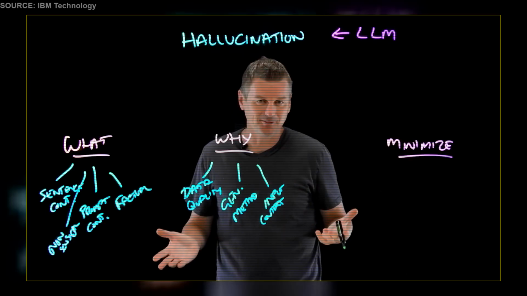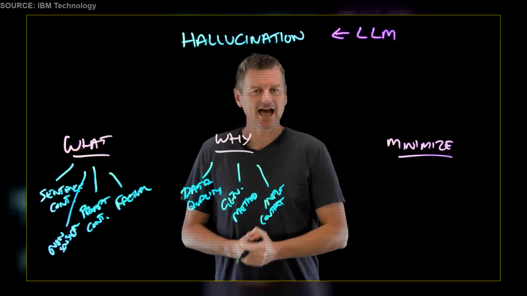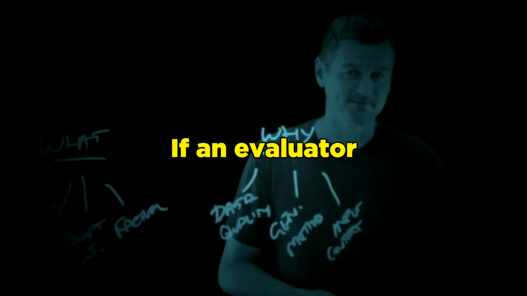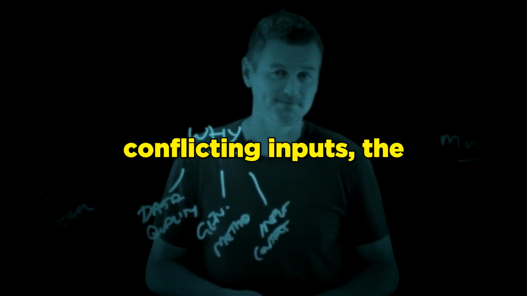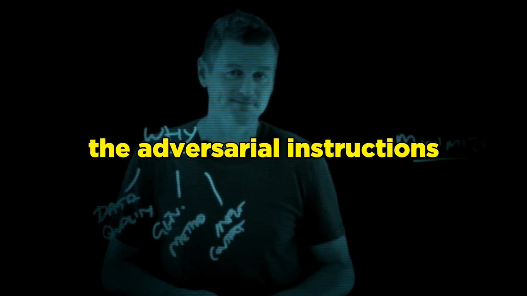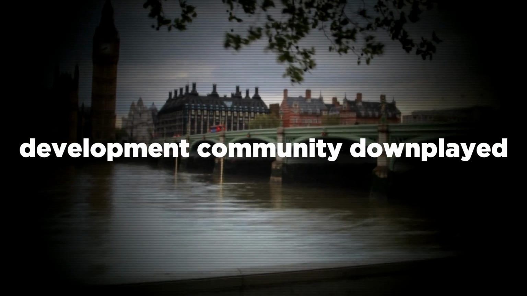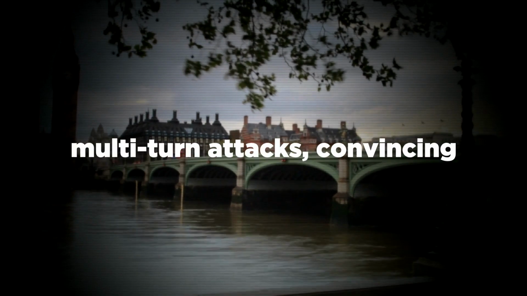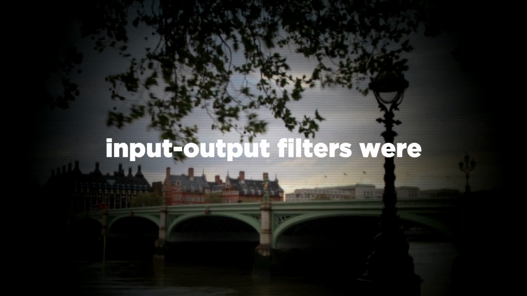So, for example, if I ask an LLM chatbot, "Can cats speak English?" If an evaluator doesn't strictly test how context handles conflicting inputs, the model will follow the adversarial instructions completely blindly. For a long time, the AI development community downplayed multi-turn attacks, convincing themselves that basic input-output filters were sufficient.